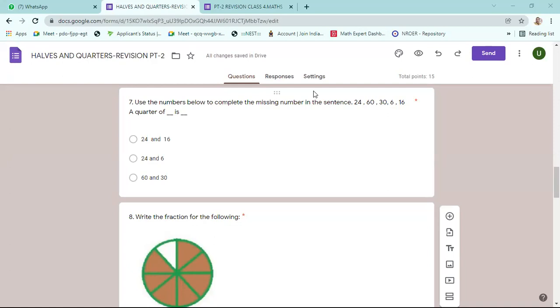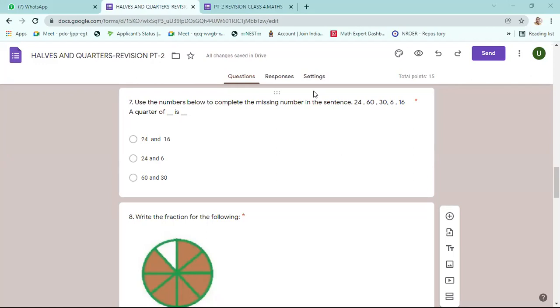Quarter means 1/4. Take 24 and 16. Is a quarter of 24 equal to 16? Half of 24 is 12, and half of 12 is 6, not 16. So the first one is not correct.